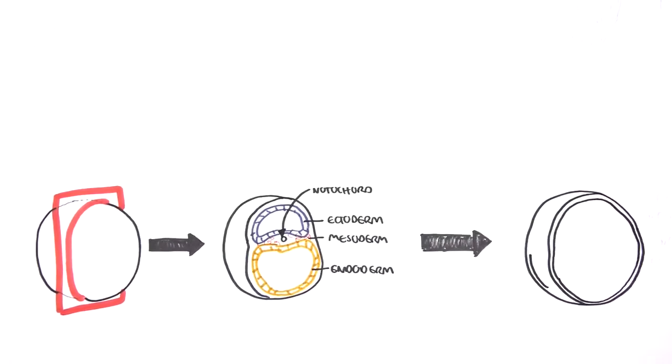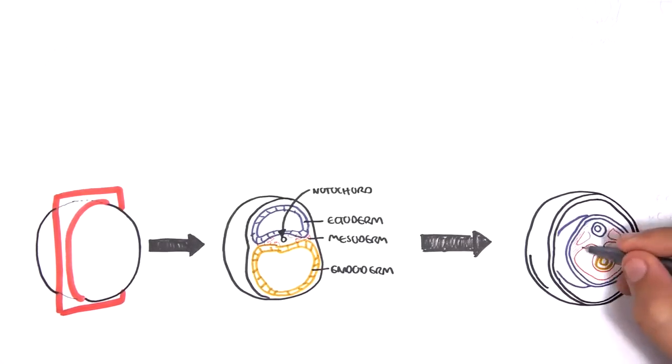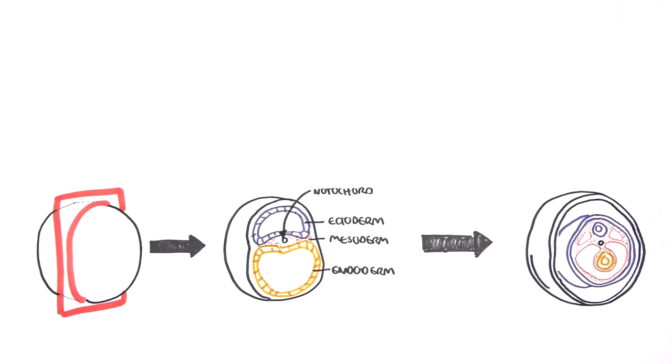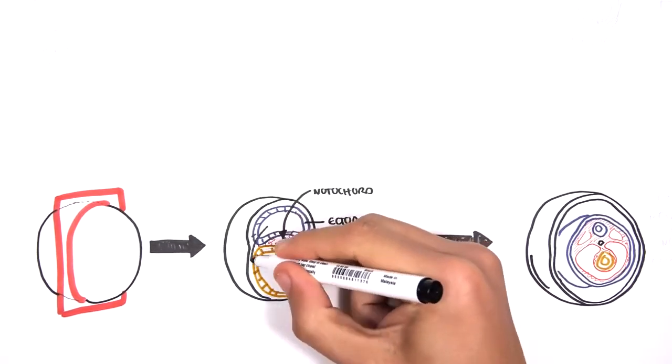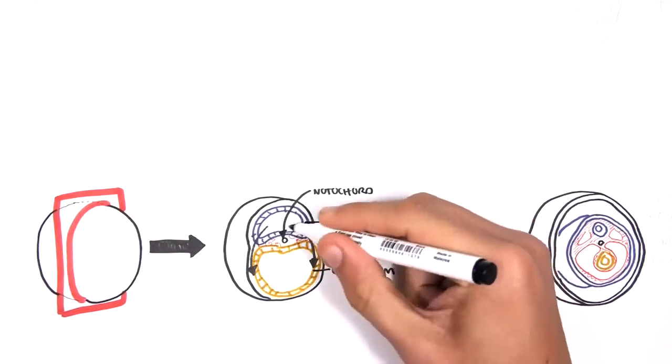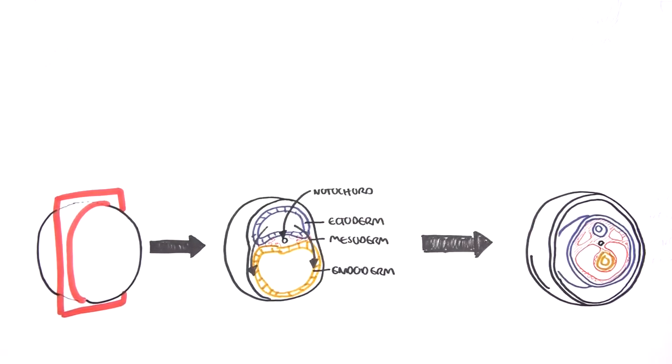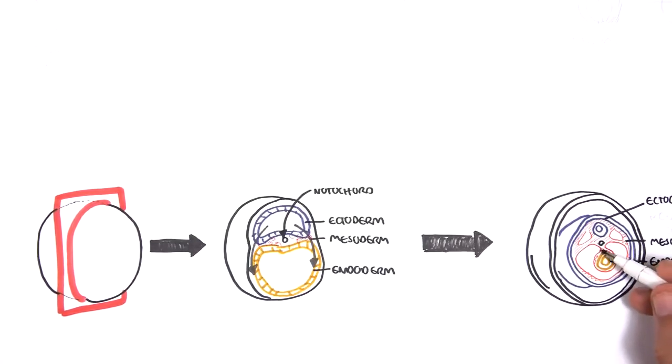And by week 4 and 5, you end up with this looking structure. To imagine what is happening, imagine the ectoderm folding around the endoderm and the mesoderm. The endoderm itself becomes smaller and the mesoderm becomes larger. So from earlier, you have the ectoderm, which has overlapped everything, which makes sense because the ectoderm will become the skin. The mesoderm in the center, which makes sense because it will form the bone, muscles, and connective tissue. And then you have the endoderm, which is small because it forms the lining of the GIT and the airways.